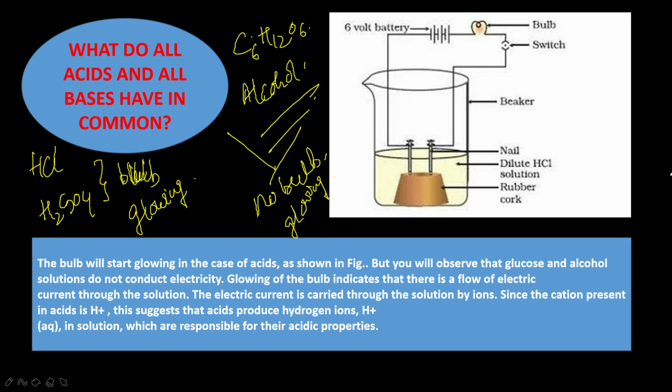Distilled water also doesn't conduct electricity because it does not contain any ionic compounds like acids, bases, or salts dissolved in it. The bulb will glow in the case of acids as shown in the figure, but glucose and alcohol solutions do not conduct electricity. Glowing of the bulb indicates a flow of electric current through the solution. The current is carried by ions, and the cation present in the acid is H+. So acids produce hydrogen ions, H+ in solution, which is responsible for the acidic property.